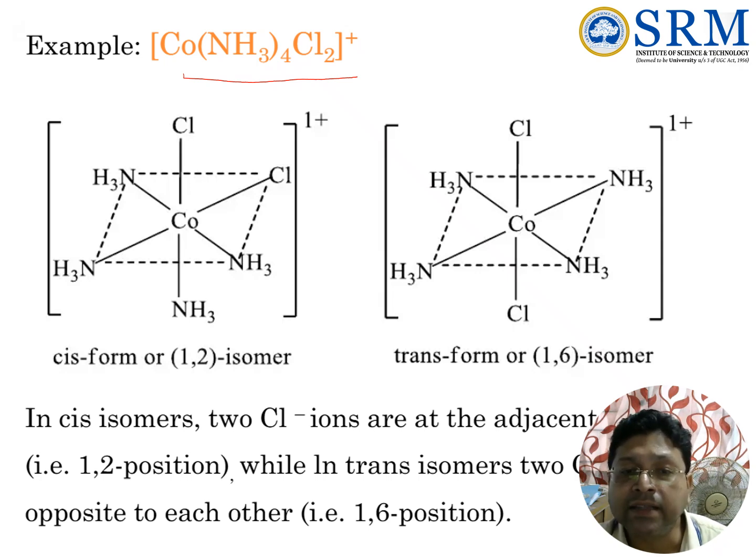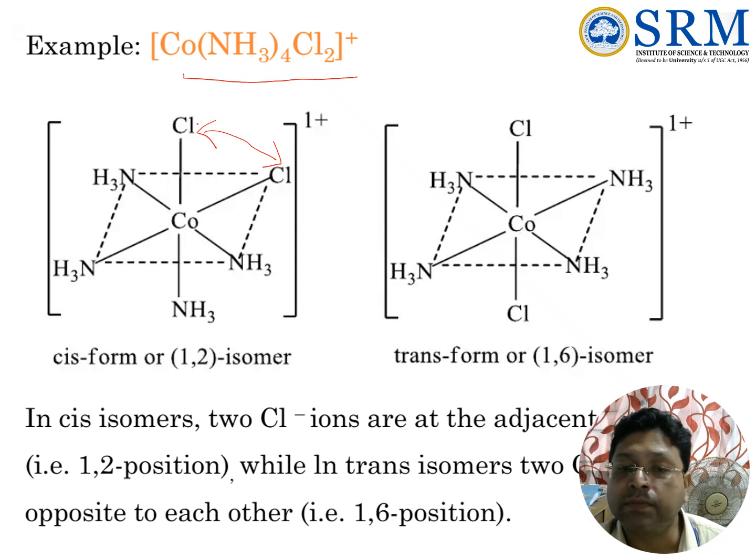If we see here, this chlorine and this chlorine are in the cis orientation, they are side by side. Although this chlorine is equatorial and this chlorine is axial, they are located side by side with respect to the central cobalt ion. That is why we call it the cis form or 1,2 isomer. Whereas in this case, we can see they are the trans form. Trans means this chlorine and this chlorine are in trans orientation, with only the cobalt ion in between.